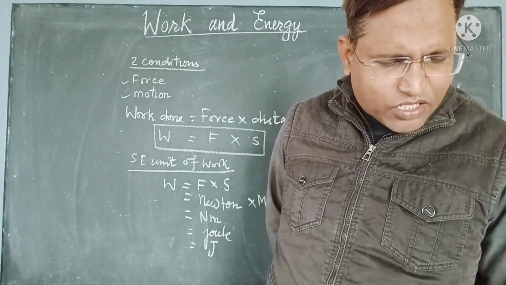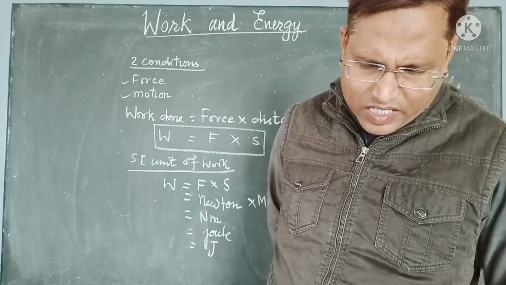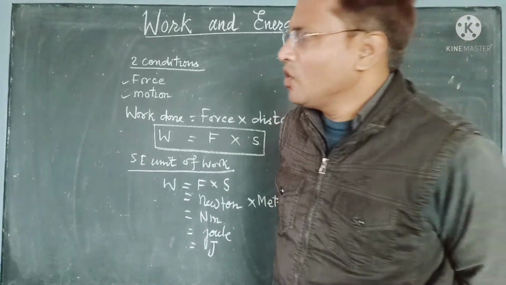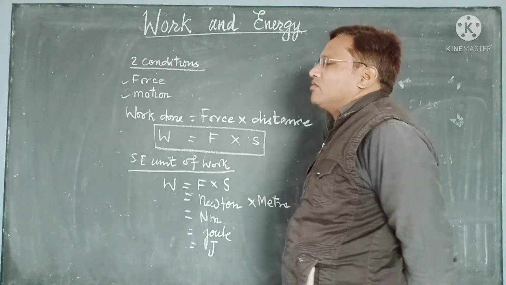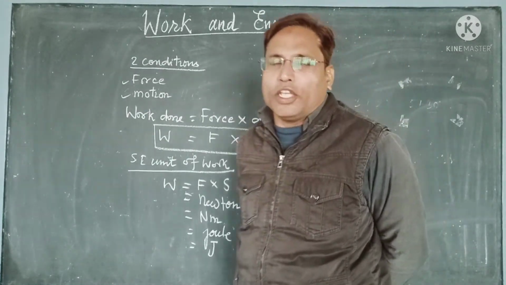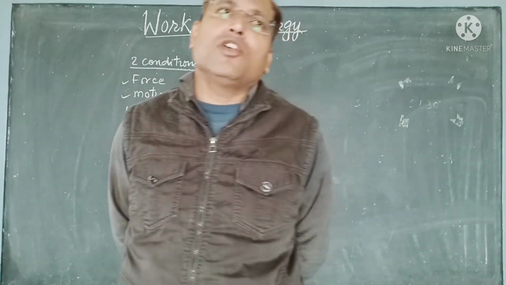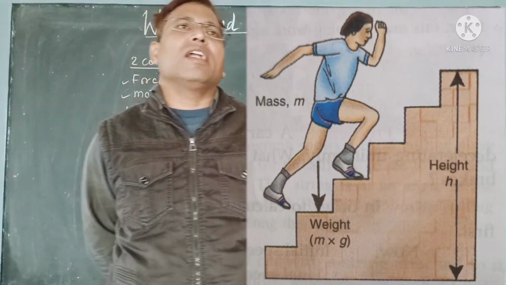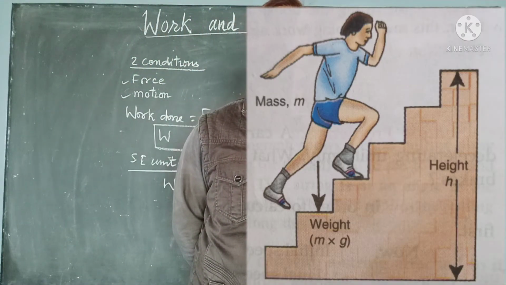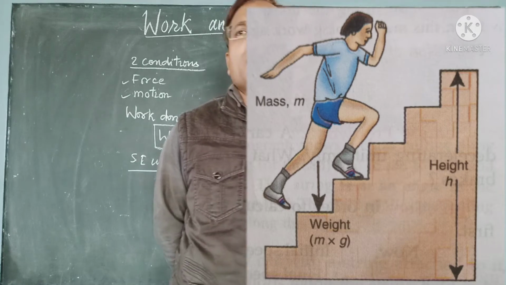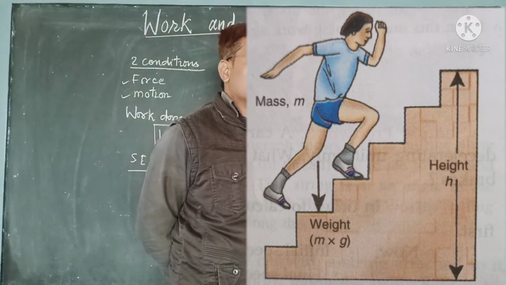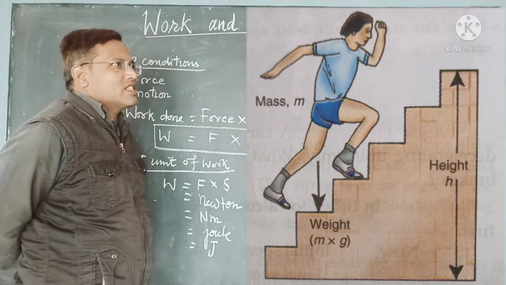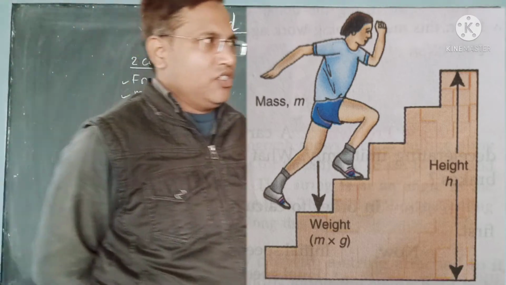Now we will see the next topic, work done against gravity. What is work done against gravity? That means when force is applied on a body and the body is lifted upward against the earth, or there is movement in the body in the vertical direction, then we say that work is done against gravity.